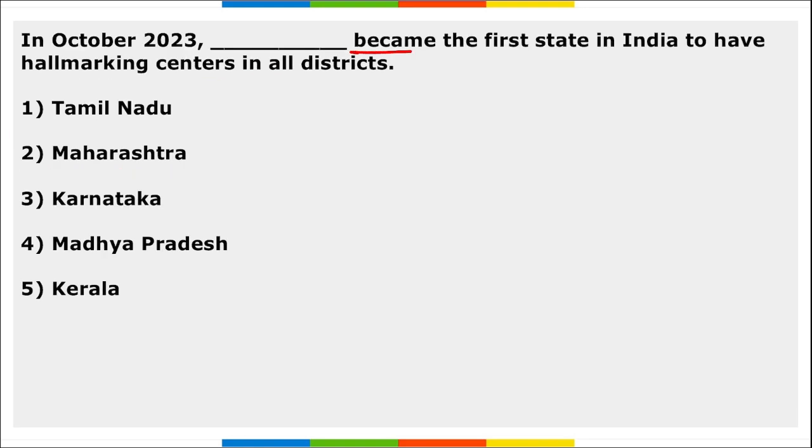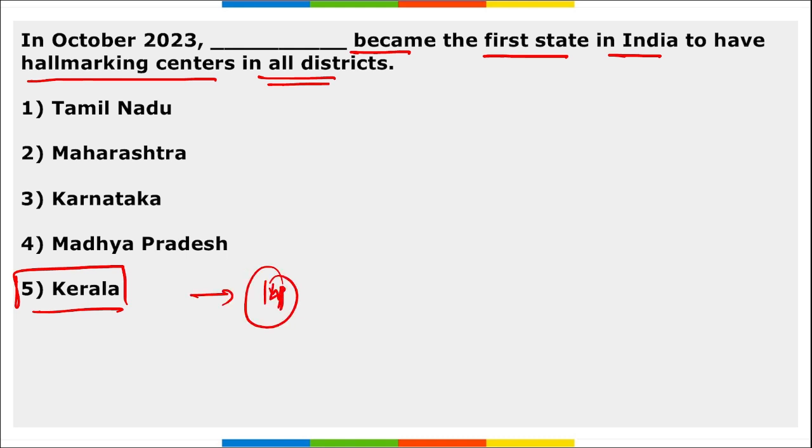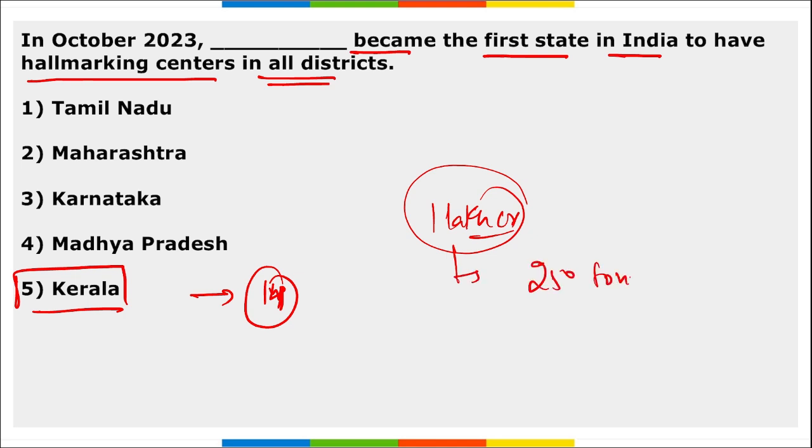Next, in October, Kerala became the first state in India to have hallmarking centers in all the districts. So the first state in India that will have hallmarking centers for gold in all the districts of that particular state is Kerala. Correct? There are 14 districts and all the 14 districts will be having hallmarking centers. This will make Kerala a hub of gold business and will strengthen their claim to become the most reliable market of India. Correct? The gold business in Kerala is worth more than 1 lakh crore with annual sales of more than 250 tons of gold.